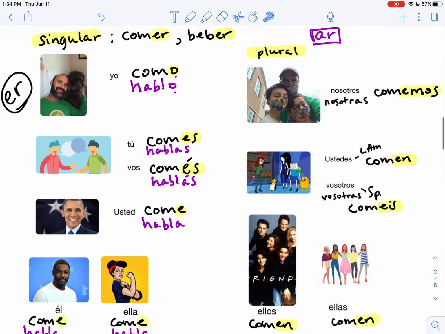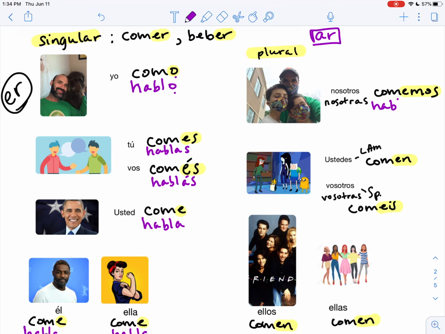For our plurals, again, AR is going to be in purple. So comemos changes from hablamos. Again, you see that it's the ER, so our endings are going to have an E, comemos. For the AR, you see the endings have an A. Aquí hablamos. For ER, comemos, AR, hablamos. Comen, hablan, habláis.